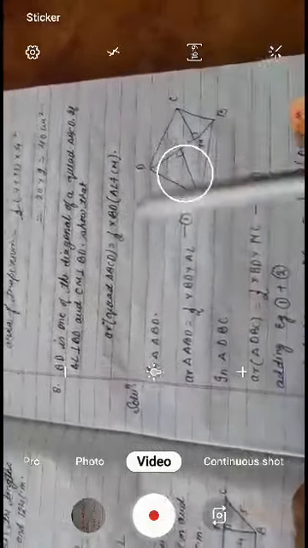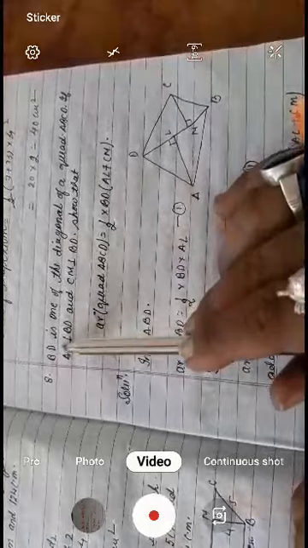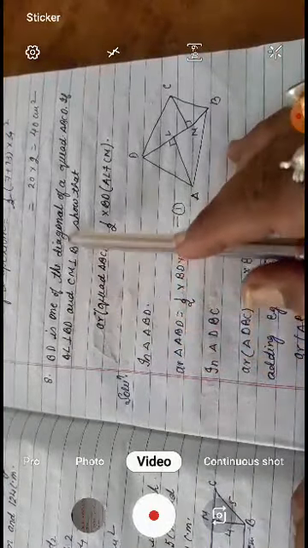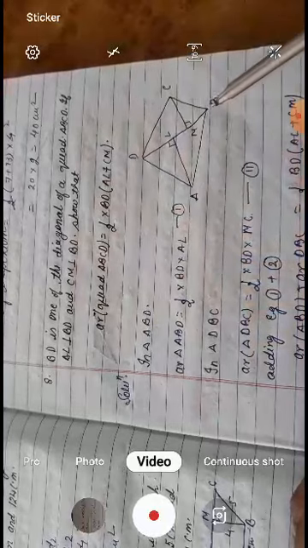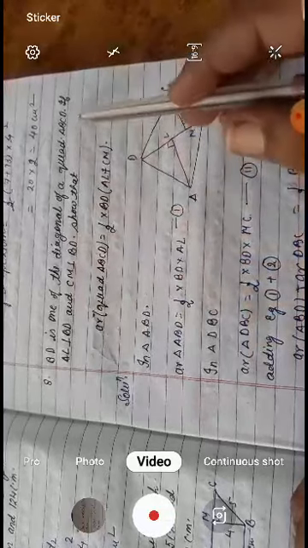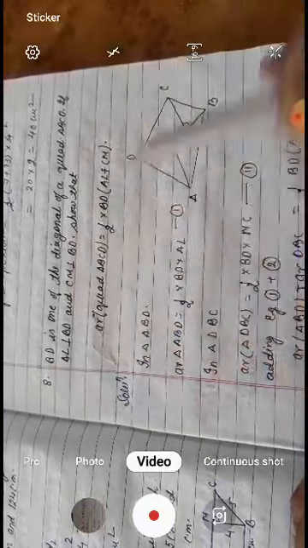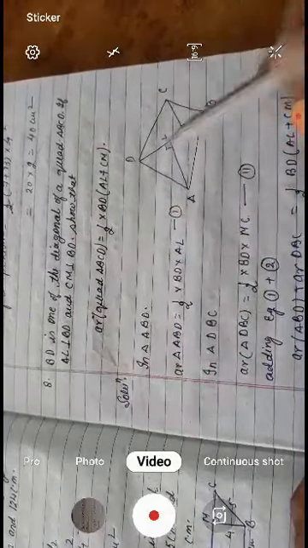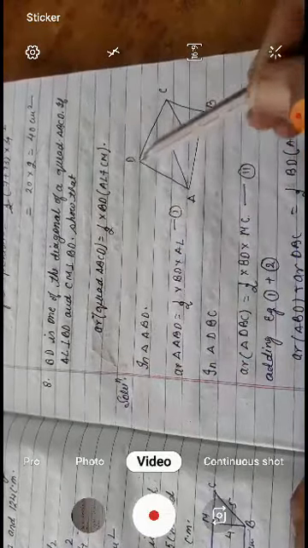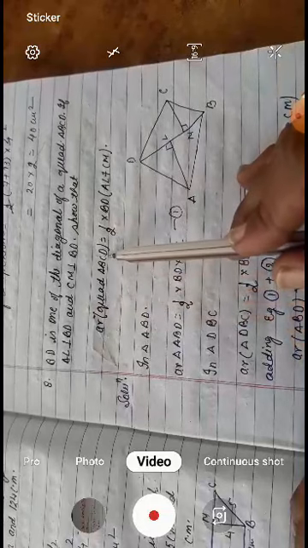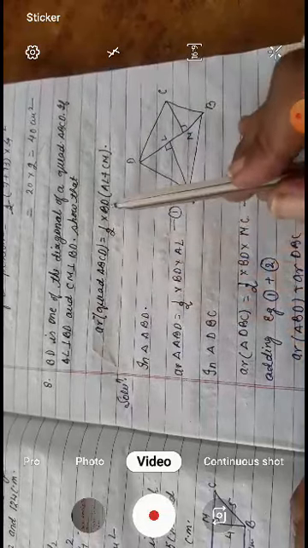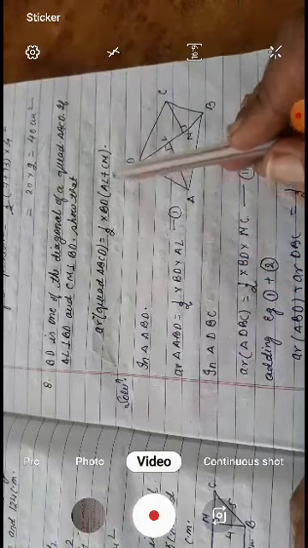Now next, BD is one of the diagonals of the quadrilateral ABCD. AL is perpendicular to BD and CM is perpendicular to BD. Then prove that area of quadrilateral ABCD is equal to half of BD into (AL plus CM). Is it okay?